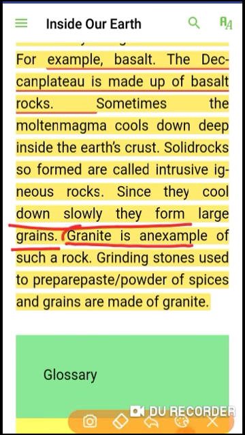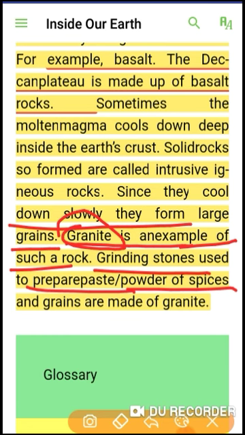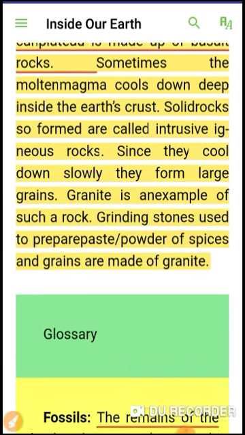Granite is an example of intrusive igneous rocks. Grinding stones used to prepare paste and powder of spices and grains are made up of granite. So granite is an example of intrusive igneous rock and basalt is an example of extrusive igneous rock.